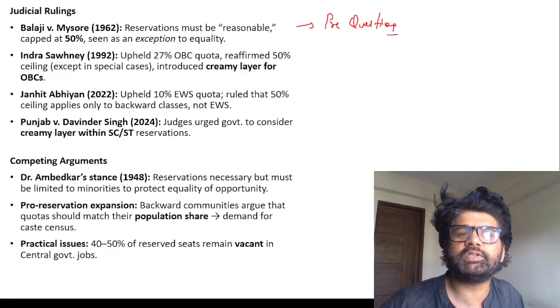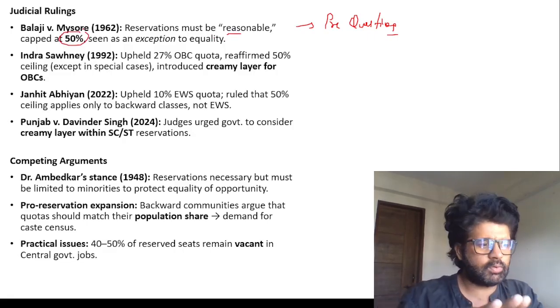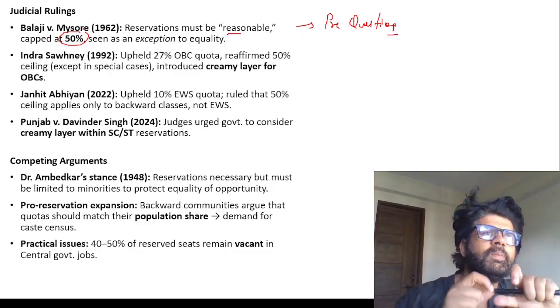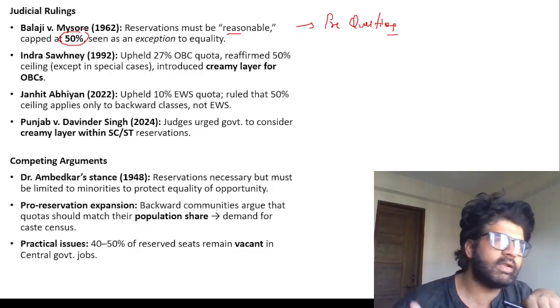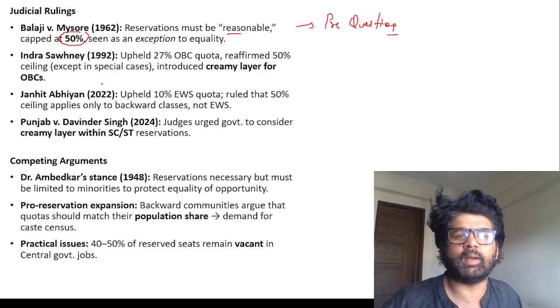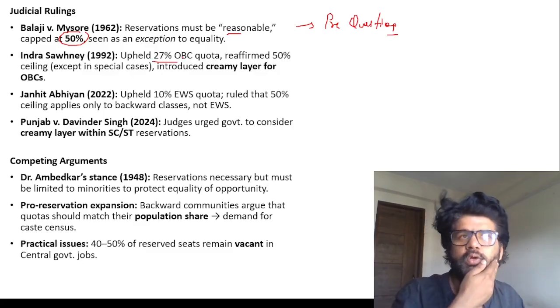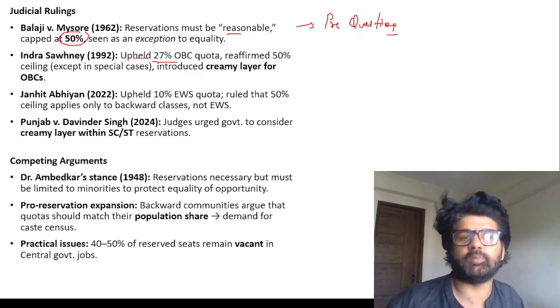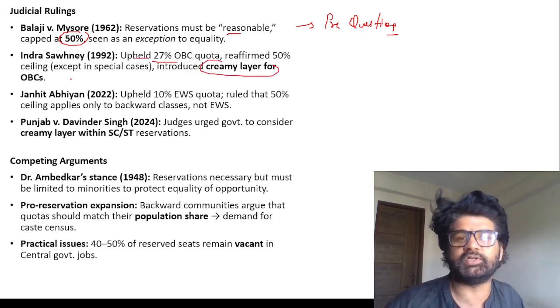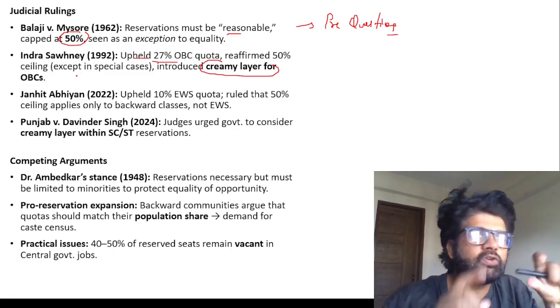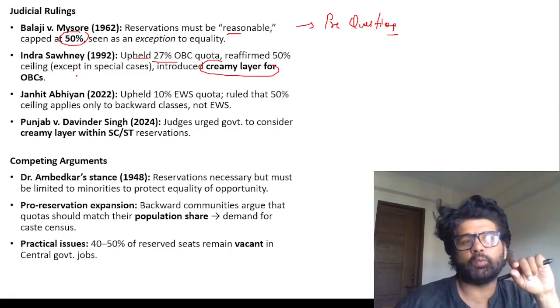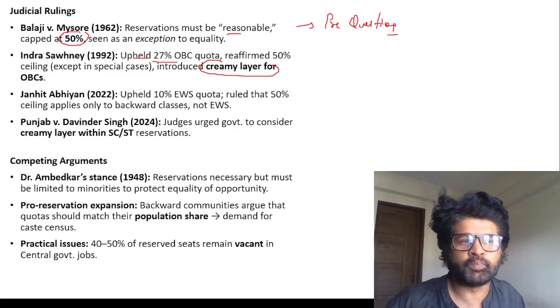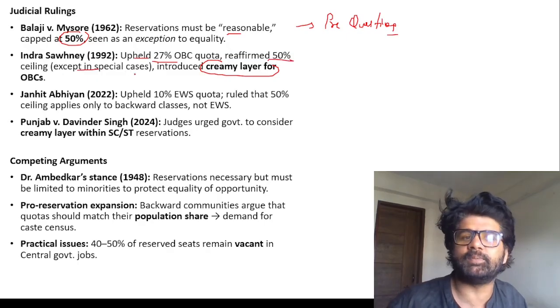Balaji versus Mysore: reservation must be reasonable, capped at 50%. So it's an exception to equality, and it should be an exception rather than a norm. In current day and age, it has become a norm. Indra Sawhney: the court upheld the 27% OBC quota recommended by the Mandal Commission, and this judgment introduced the creamy layer for OBCs. Remember, they can directly ask you which of the following judgments introduced the creamy layer for OBC. The Indra Sawhney judgment of 1992 reaffirmed the 50% ceiling except in special cases.